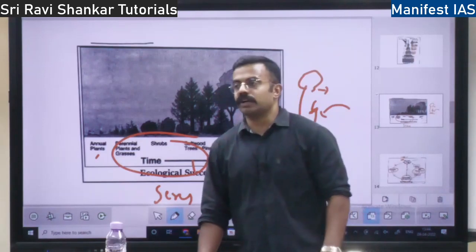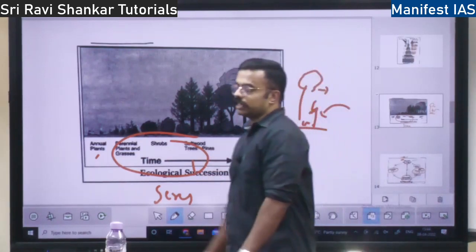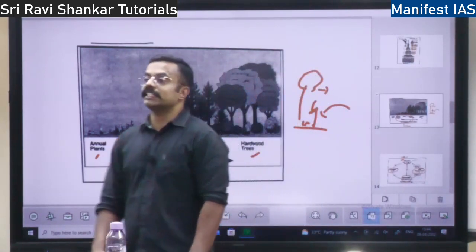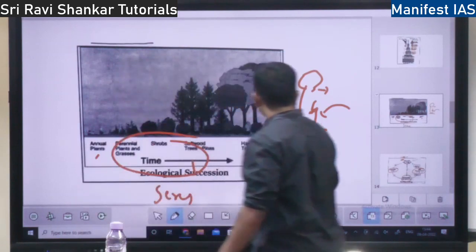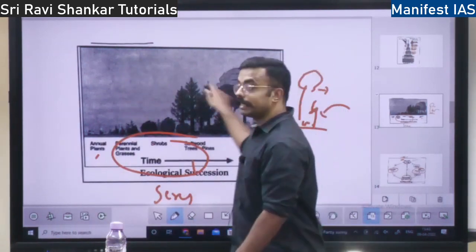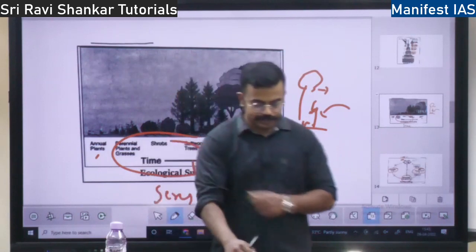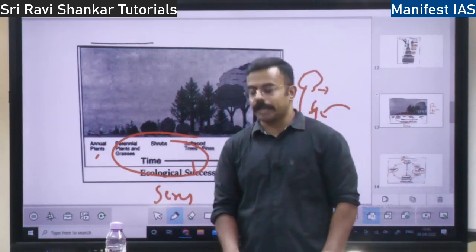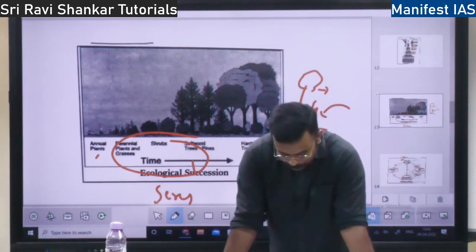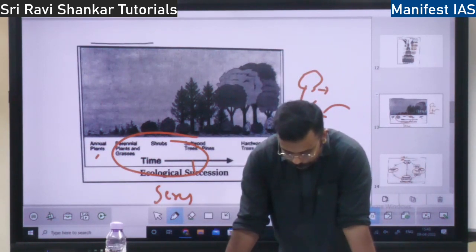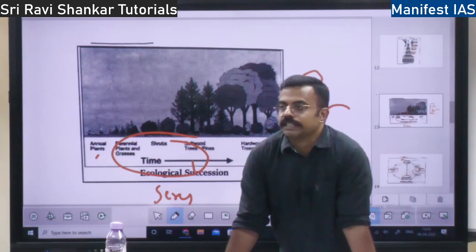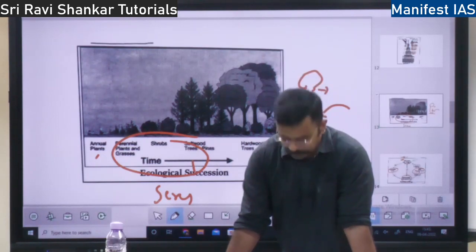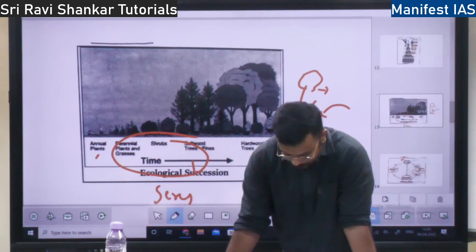So what is the use of this ecological succession? It increases the diversity. First we had just one grass, later on so many trees and plants. So it increases the diversity. First we will look at the primary succession. Primary succession, what do you mean by that? It is when pioneer species come and occupy a barren land. That is the primary succession.